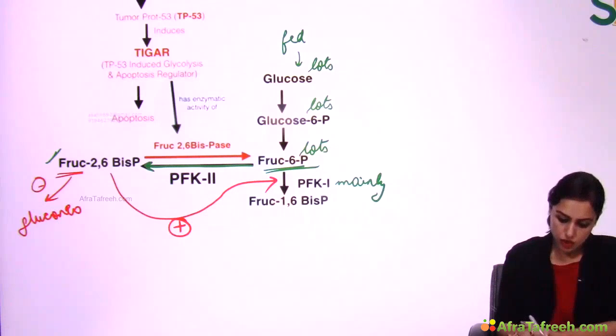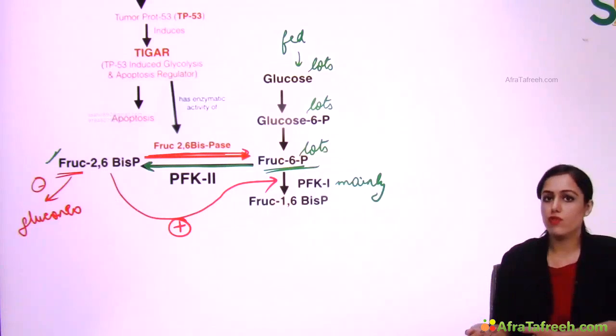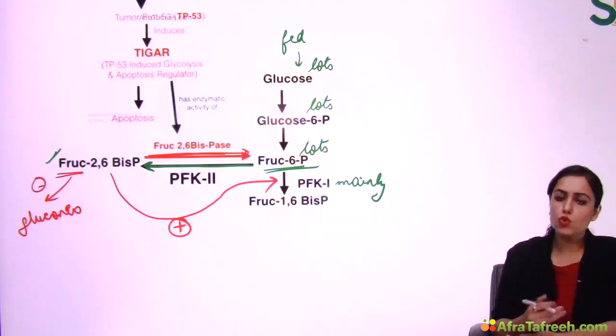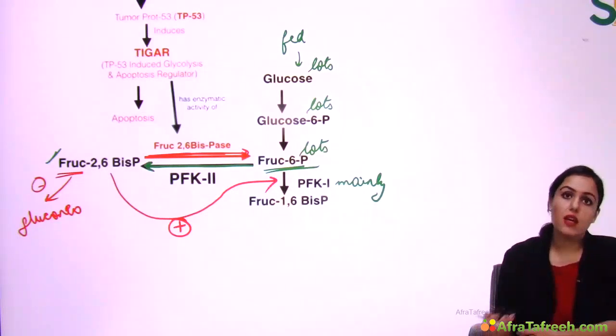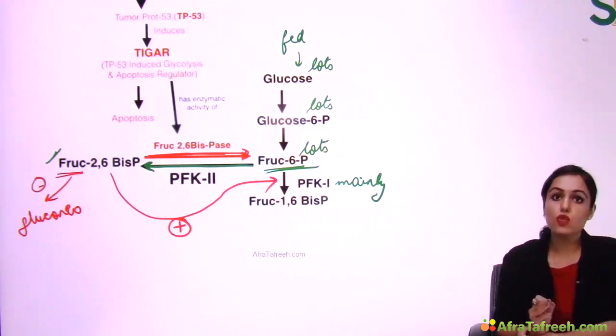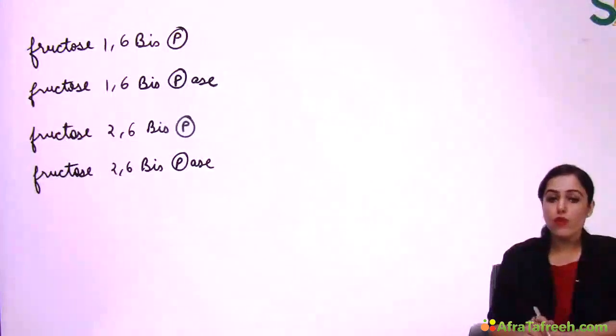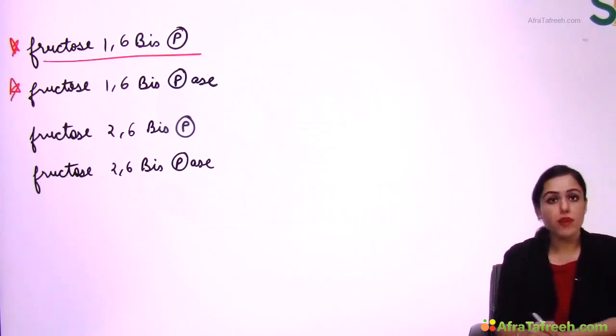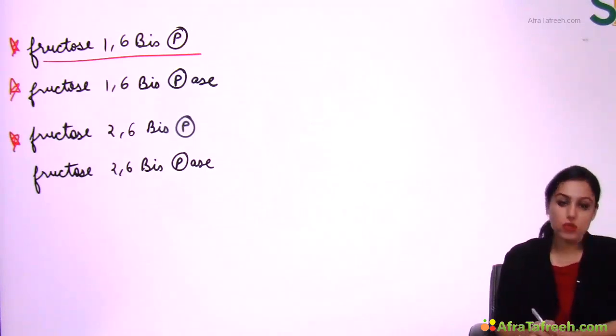And now there is one enzyme in the opposite direction. Fructose 2,6-bisphosphate gets converted to fructose 6-phosphate, and here we are going to remove the phosphate from the number 2 position. So the name of the enzyme is fructose 2,6-bisphosphatase. Take the name of the substrate and add phosphatase at the end. This enzyme fructose 2,6-bisphosphatase is normally not active. It is active in some cancerous mutation, right? Now, before moving further, let's revise because otherwise you will get confused. We have done one molecule, fructose 1,6-bisphosphate. We have done one enzyme, fructose 1,6-bisphosphatase. Then the molecule fructose 2,6-bisphosphate.